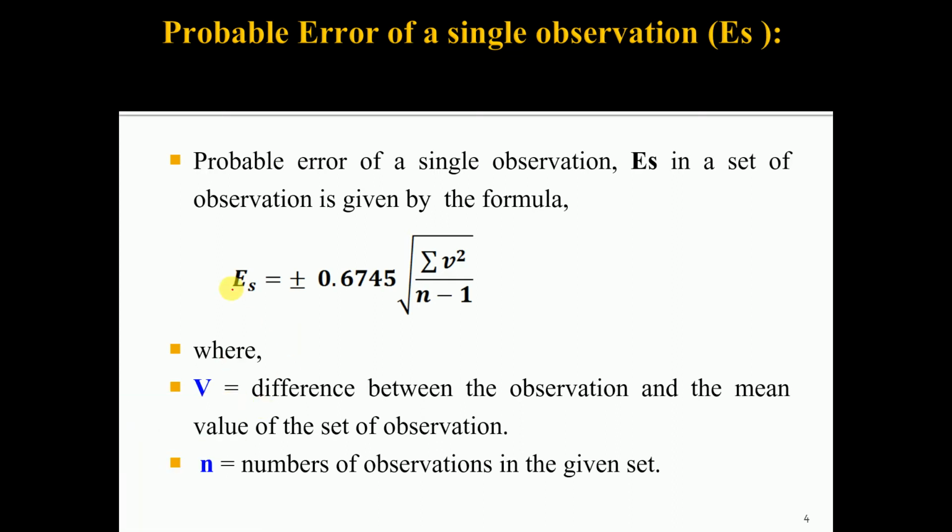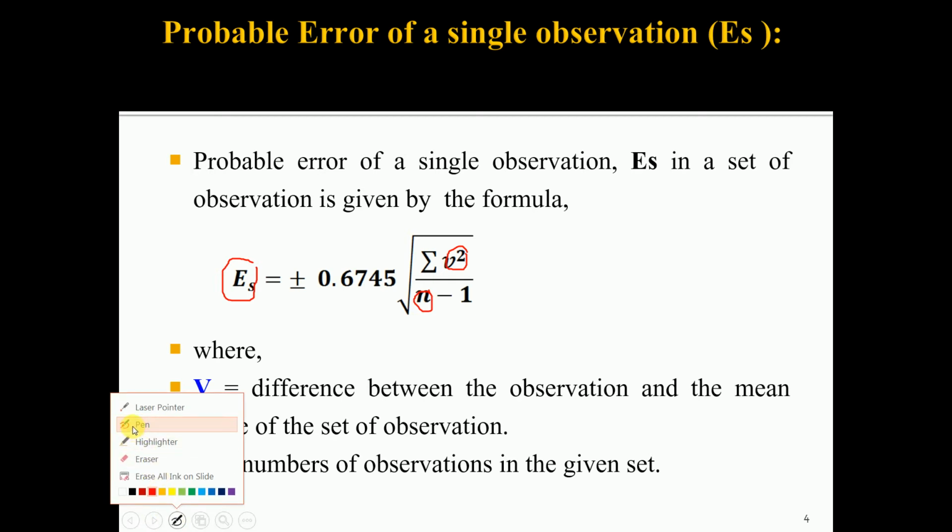Here E_s is the probable error in the single observation, V is the residual error, and n is the number of observations. If you know the most probable value of a quantity, then you can find out the residual error, and n is the number of observations.